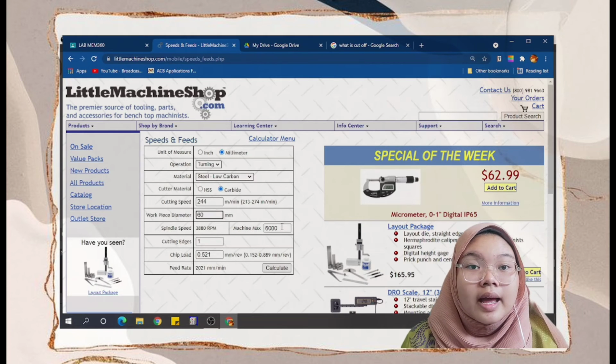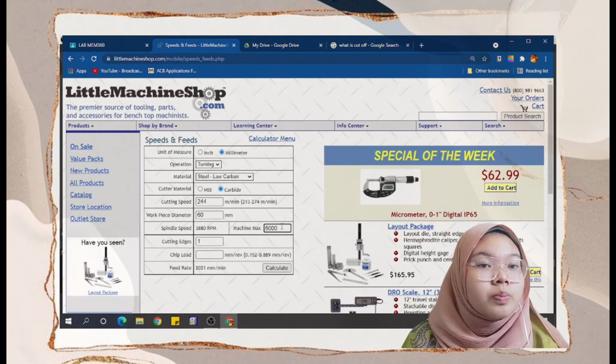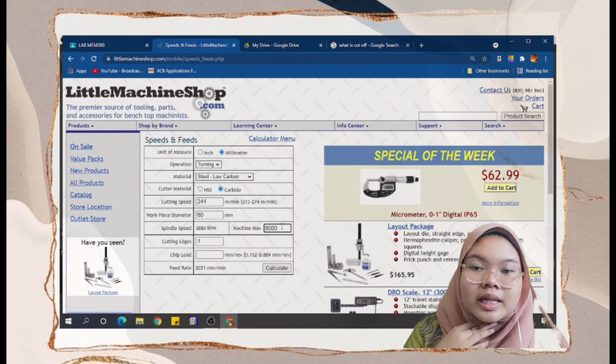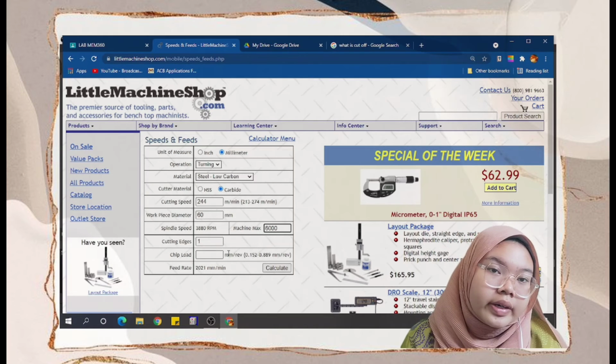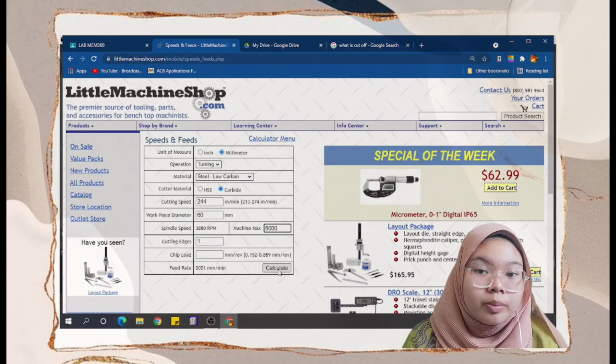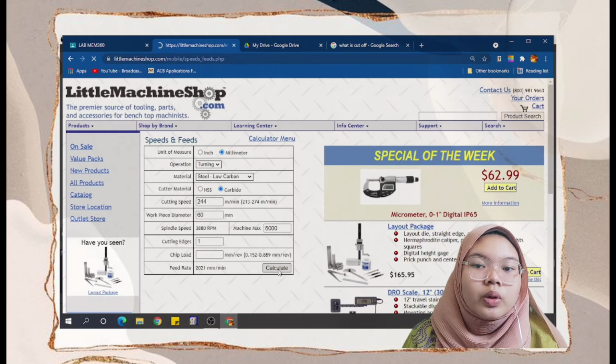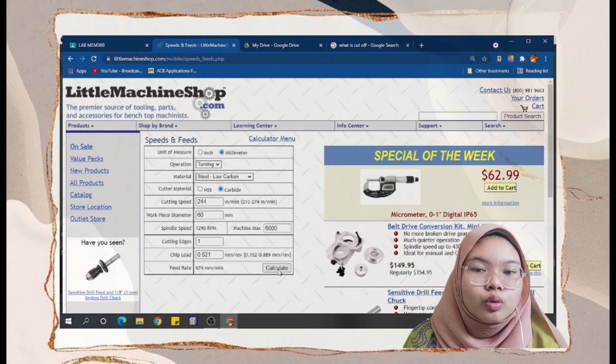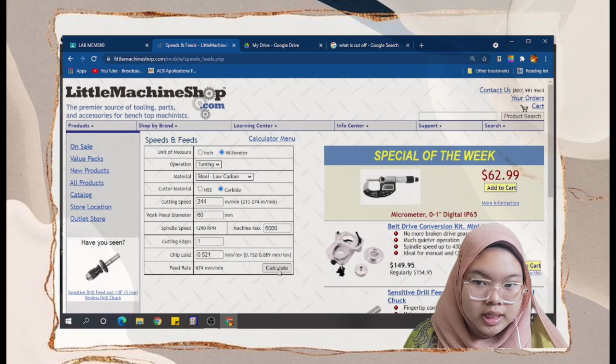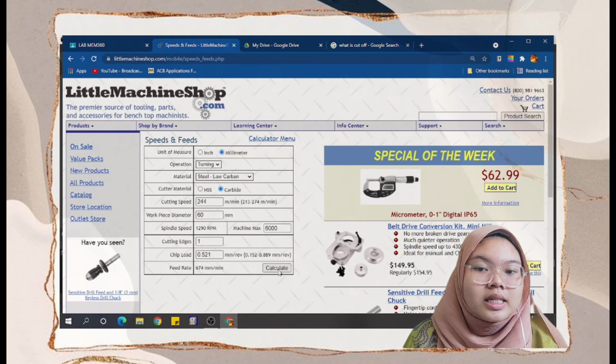Okay, so I got the answer. For the spindle speed, it is 1,290 rotations per minute, and the chip load is 0.521 millimeter per revolution, and the feed rate is 674 millimeter per minute.